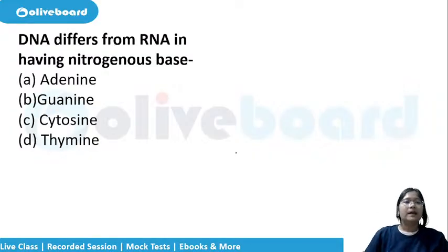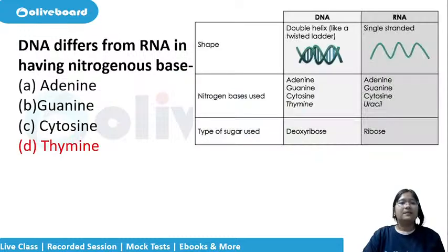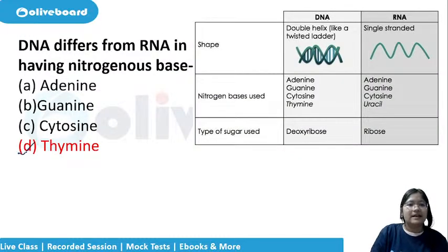All right. Question number 2. DNA differs from RNA in having which nitrogenous base? So how is DNA different from RNA? Adenine, guanine, cytosine, thymine are there in DNA, but in RNA you have uracil. You don't have thymine. So the correct answer here is thymine.